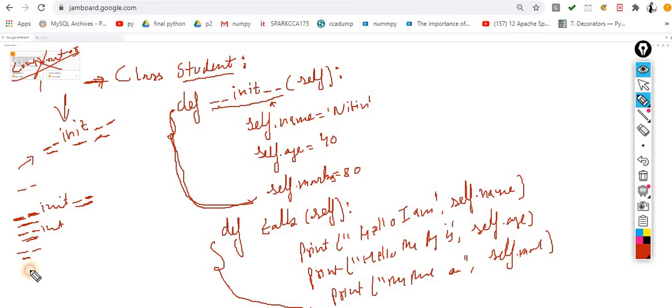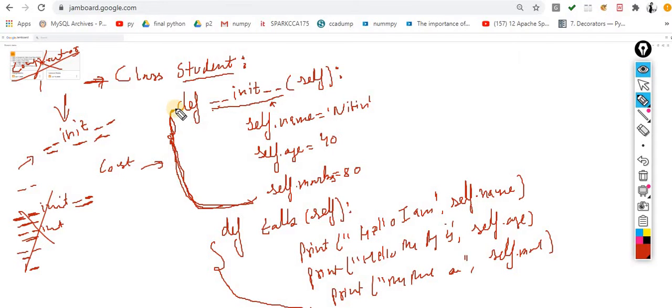I already discussed these things, but now is the time to see the practical side. So this one is an initializer, and if I want to correlate it with other programming languages, it would be considered a constructor, but constructor is not the terminology here. Here the terminology is initializer. So keep this point in mind.